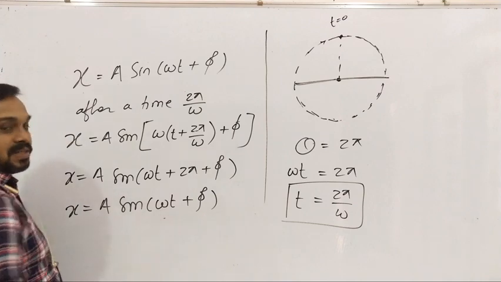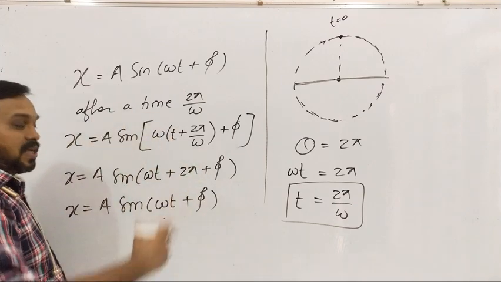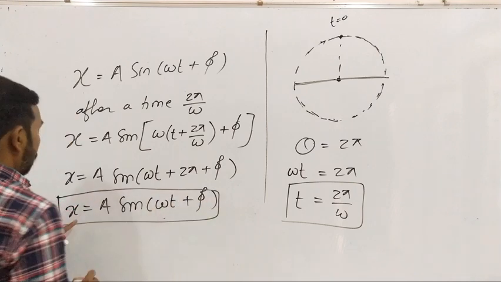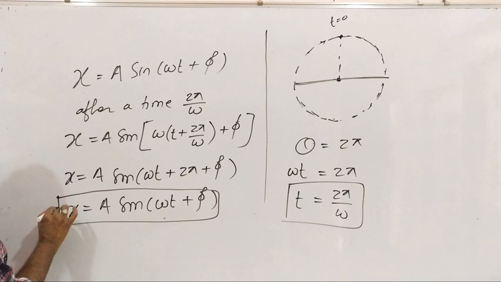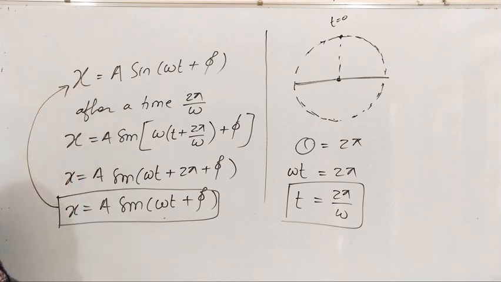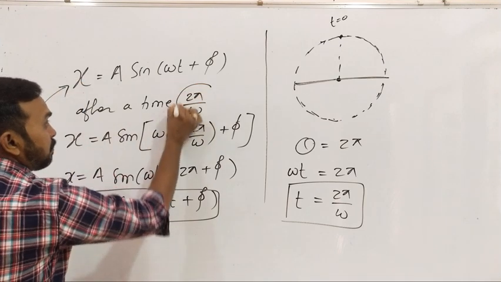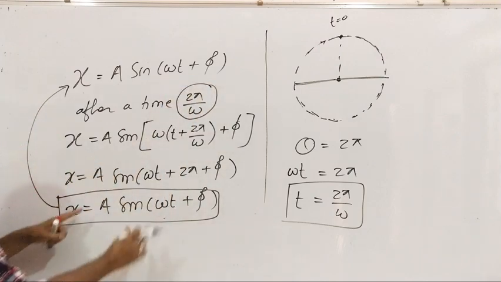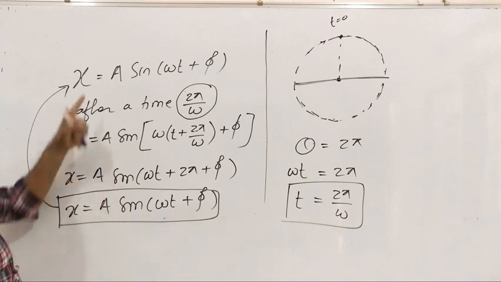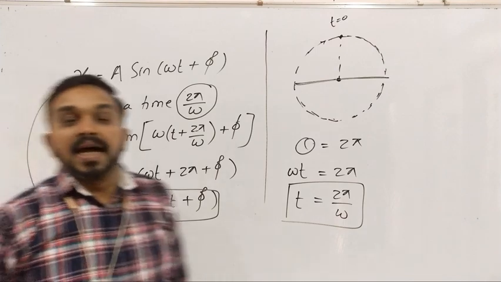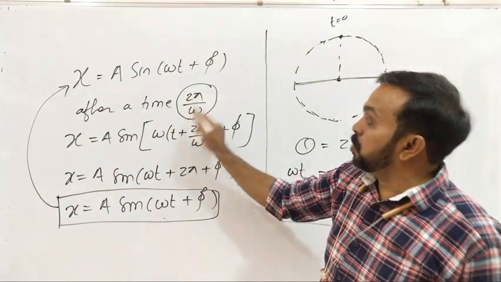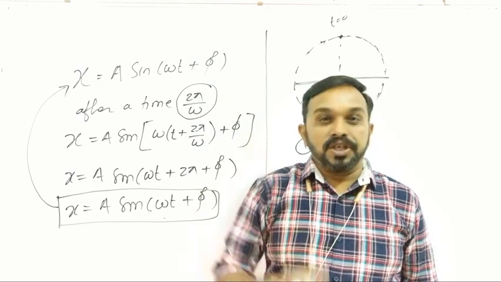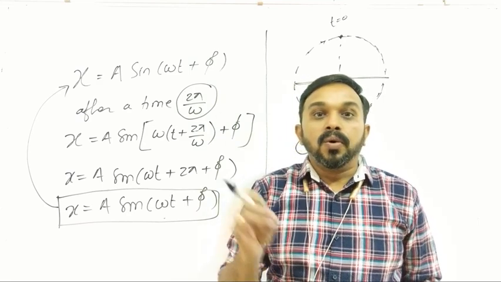This phi is the initial phase which always remains constant with the displacement. So therefore omega t plus phi. So now if you compare this formula x, this is the displacement of the particle, with this, you can say that after this time 2 pi by omega, the displacement of the particle is the same as that of the initial. Means we can say that after the time t equal to 2 pi by omega, the particle comes to the original position.